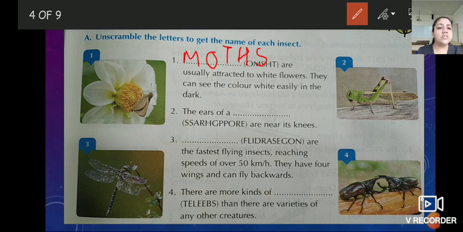Second, the ears of a dash are near its knees. Children, which insect is like this? It has its ears near its knees. See the letters: S-S-A-R-H-G-P-P-O-R-E. What is the name of the insect? It is grasshopper. Write down. G-R-A. Sorry, just a minute.